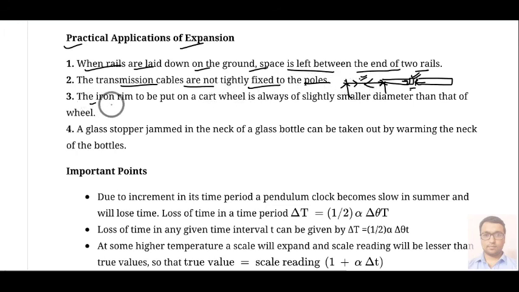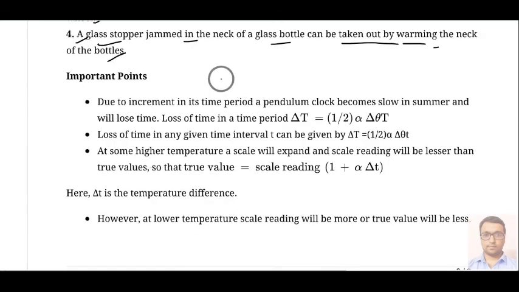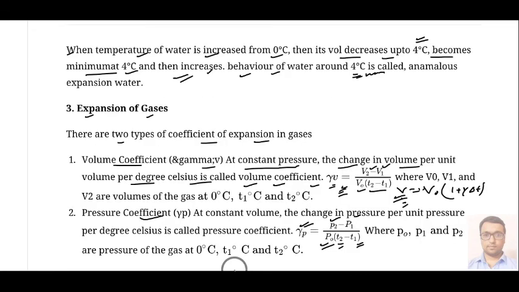Next, the iron rim to be put on a cart wheel is always of slightly smaller diameter than that of the wheel. Some important points you can note down: due to the increase in the time period of a pendulum clock, it becomes slow in summer and will lose time. The loss of time in any given time interval t can be given by delta t equal to half of alpha delta theta into t. So this is all for today.